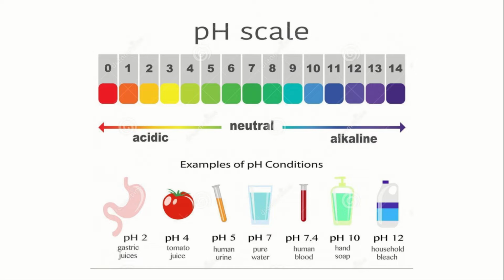Hand soap, not sanitizer, hand wash, that is soapy material, has pH 10, highly alkaline. At pH 12 are household bleach, the cleaning agent Harpic, and everything like that, which are highly alkaline.